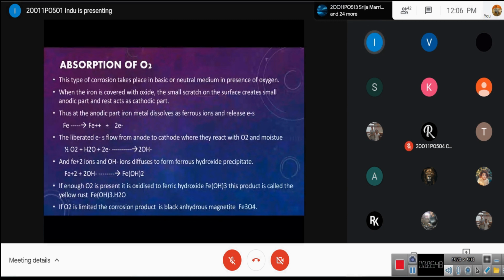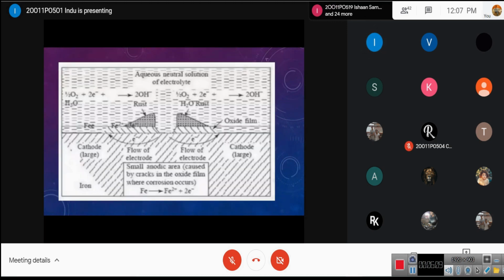And when there is enough O2 present, when there is more oxygen present, this ferrous hydroxide precipitate gets further oxidized to ferric hydroxide. And this is called the yellow rust. And when there is very little O2, when O2 is limited, the corrosion product might be a black anhydrous magnetite, that is Fe3O4.